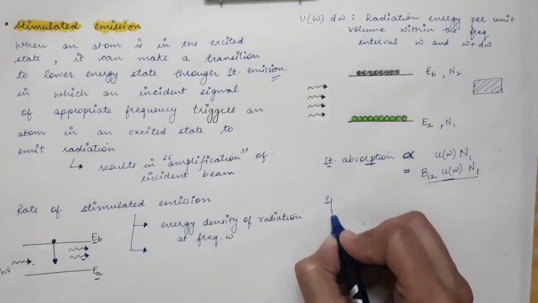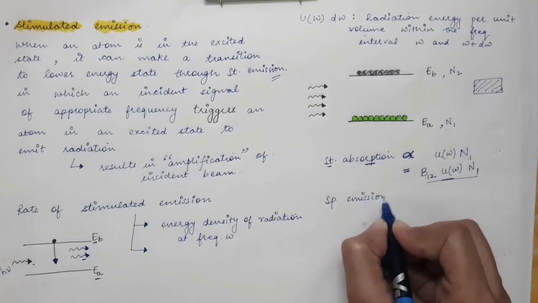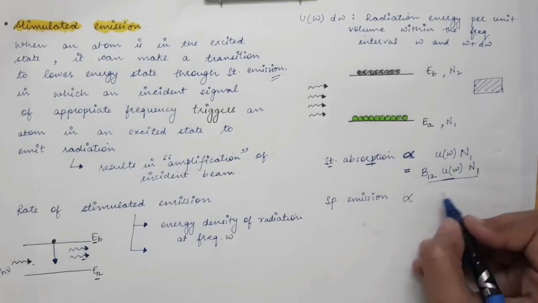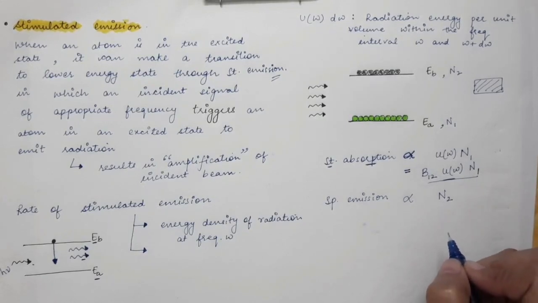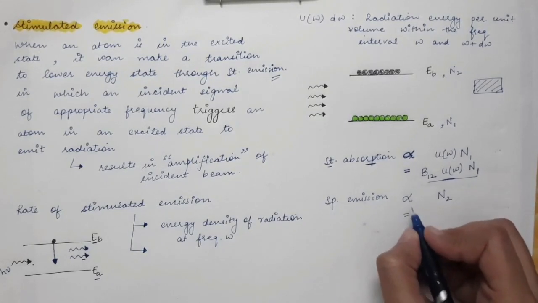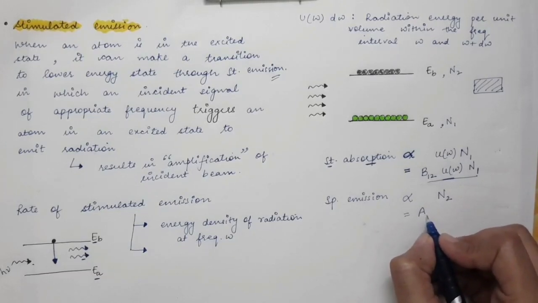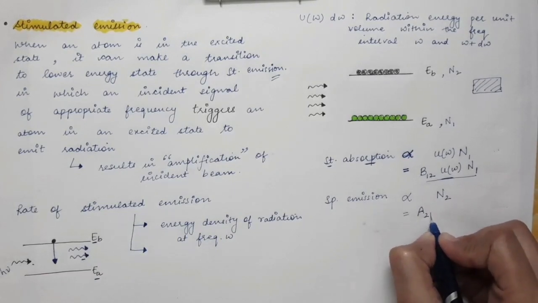And then there is spontaneous emission. The rate of spontaneous emission per unit volume is directly proportional to just the number of atoms present in the excited state. So you remove this proportionality and insert a coefficient, which is also an Einstein's coefficient. This will be A21.